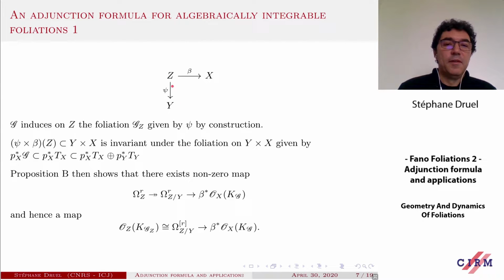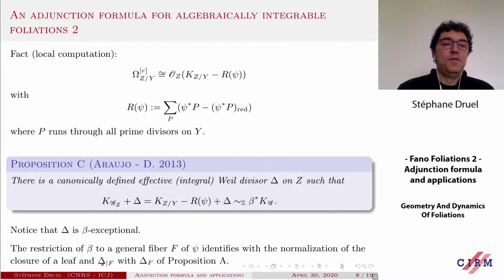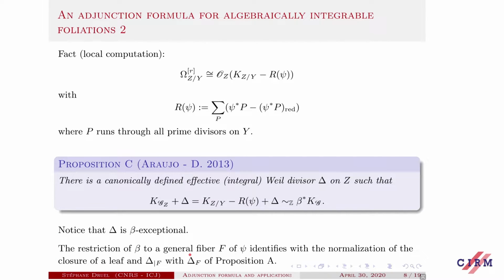You consider a general fiber here. This is a normal variety because Z is normal, and the restriction of beta to this fiber F is nothing but the normalization of the corresponding closure of a leaf in X. In this identification, if you restrict the boundary delta to F, you end up with the delta F of the first proposition. You recover the adjunction formula at the beginning of the talk.